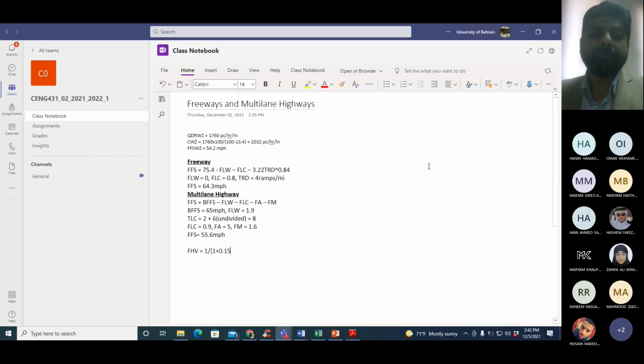So 0.15. Now this is one mistake which some of you made in the exam, the last one, where you were putting the percentage as it is. The percentage in the denominator cannot be put as a percentage itself. You have to divide by 100 and put it as a fraction. So 15% will become 0.15.